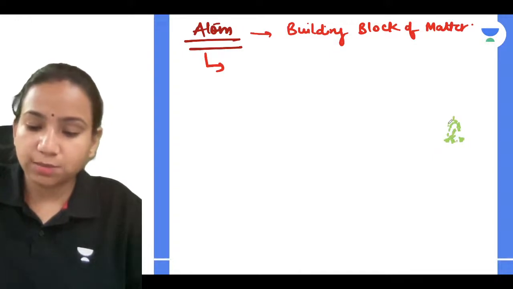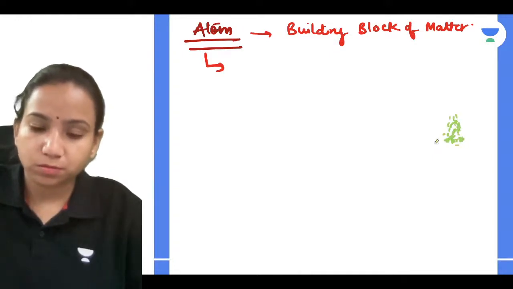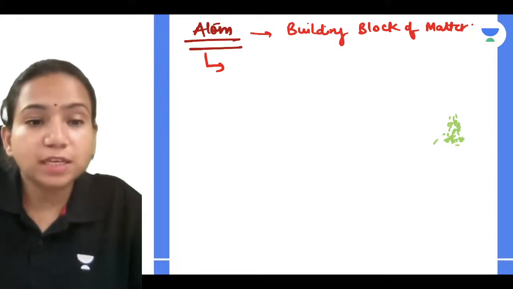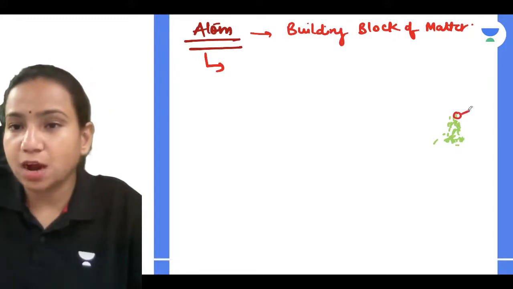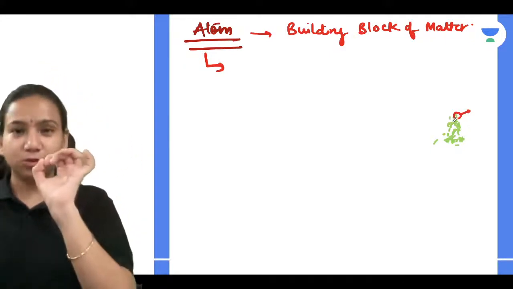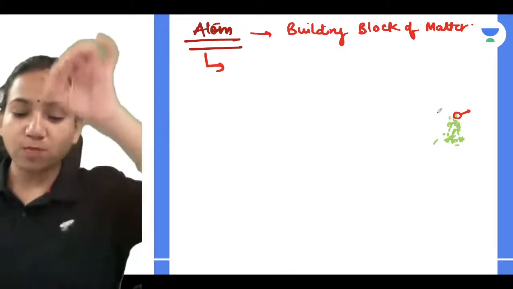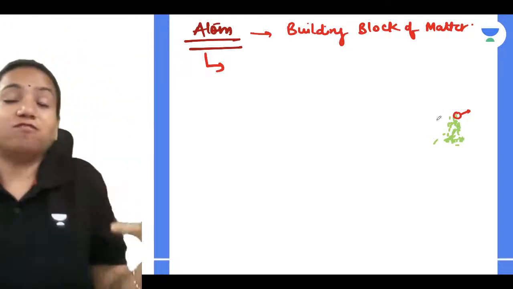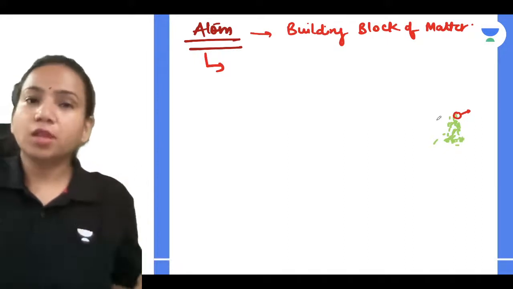Everyone? Now what you can relate is that any single small particle of sand, if you take it out, is nothing but an atom. You can relate to how those small particles keep on adding and make a hill out of it.